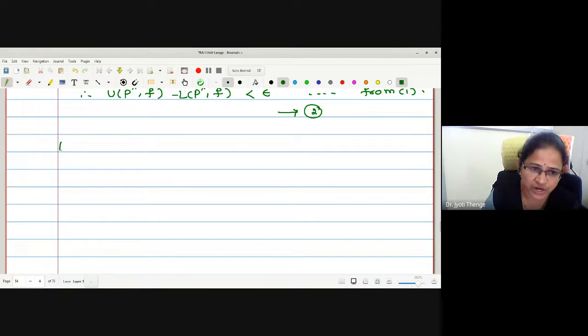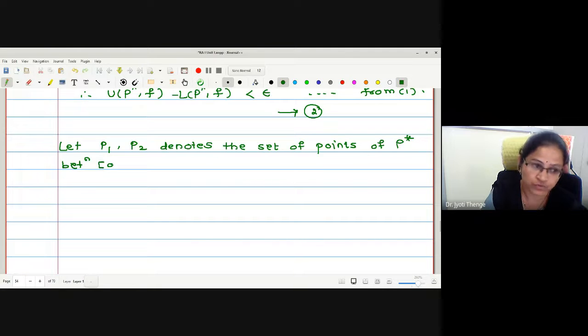So let me write, let P1 and P2 denote the set of points of P star between A and C, and P2 is the collection of points between C and B respectively.